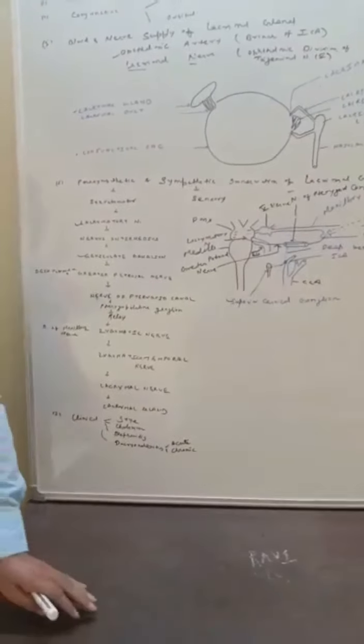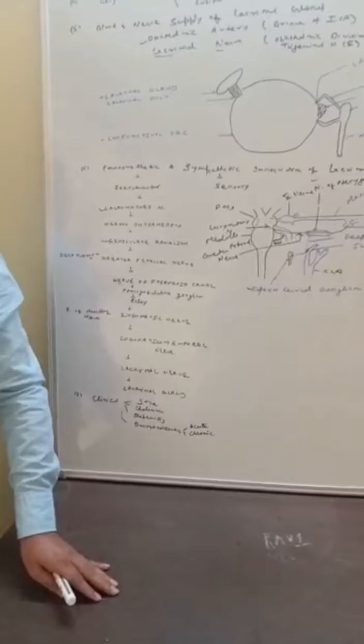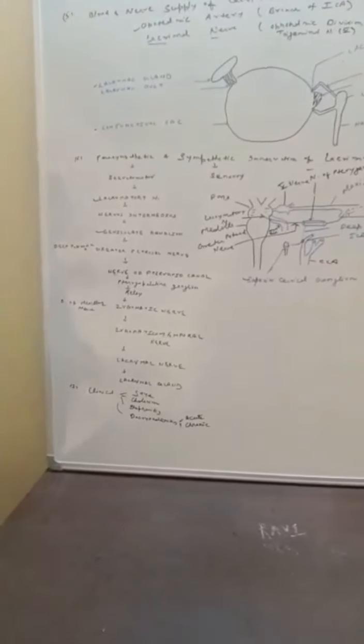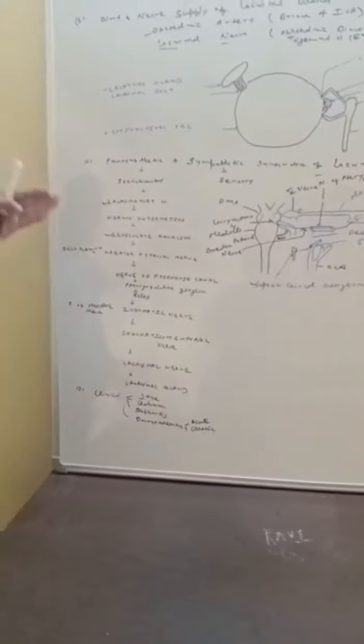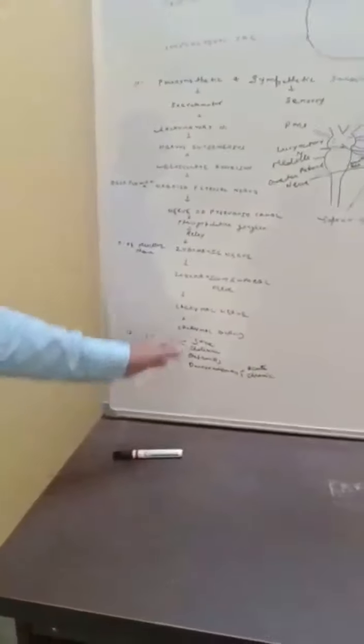Whereas the parotid gland is associated with the otic ganglion, and the submandibular ganglion is associated with the facial nerve. Now, some clinical aspects associated with the lacrimal gland: the first is the stye, the second is the chalazion, the blepharitis, and dacryoadenitis. It may be acute and chronic dacryoadenitis. What is the stye? It is the suppurative inflammation of the gland of Zeis, and it is a painful condition. The patient complains of severe pain, and it can be treated conservatively by hot fomentation, and antibiotics like ofloxacin drops can be given to the patient.